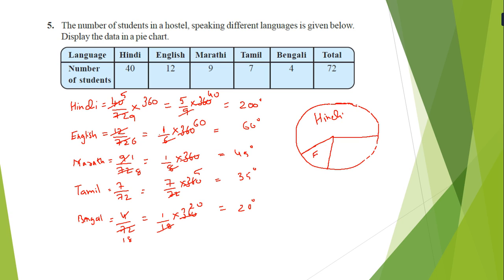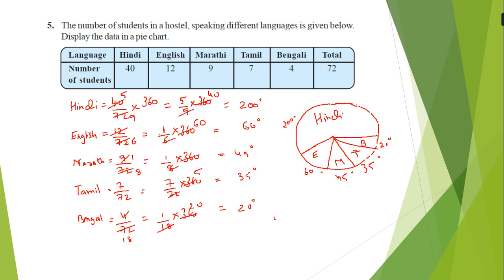Here we write English 60 degree, Hindi 200 degree, then 45 degree, that is Marathi, then Tamil, that is 35 degree, and Bengali, that is 20 degree. That way you have to draw the pie chart in your book.